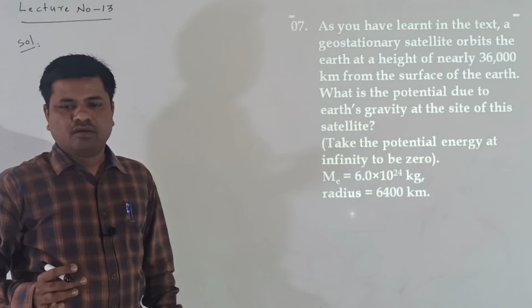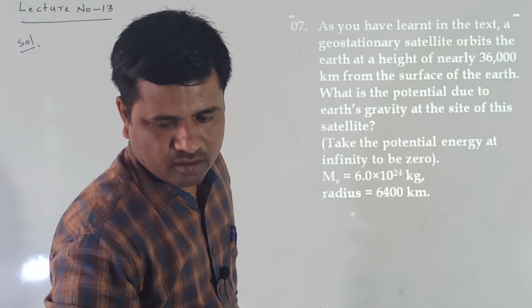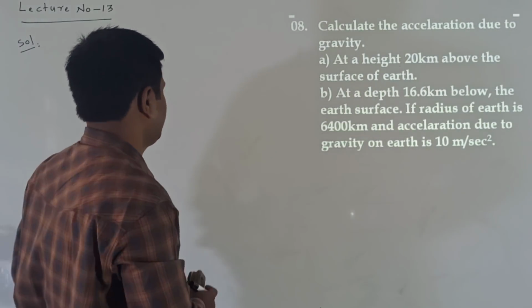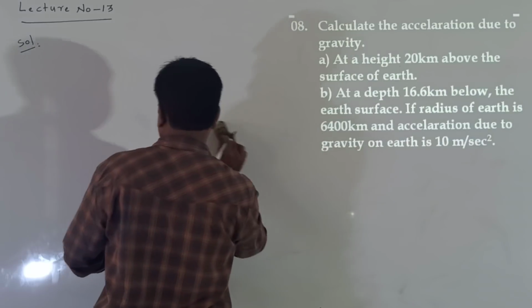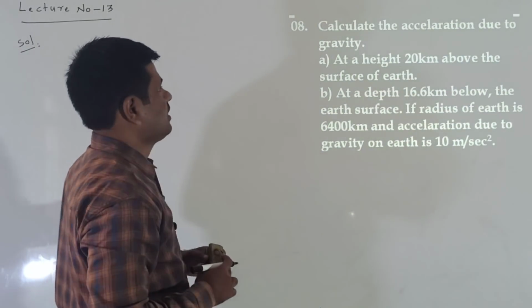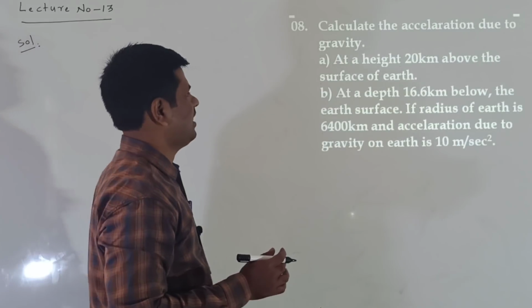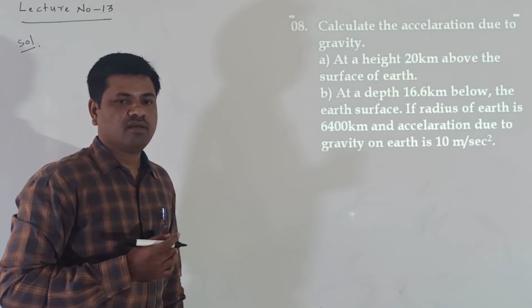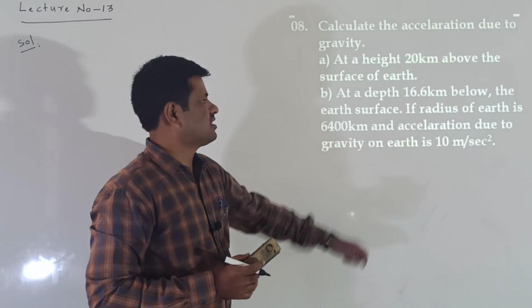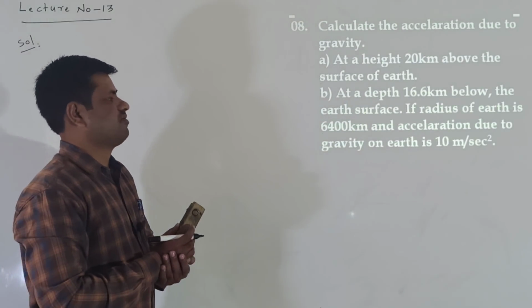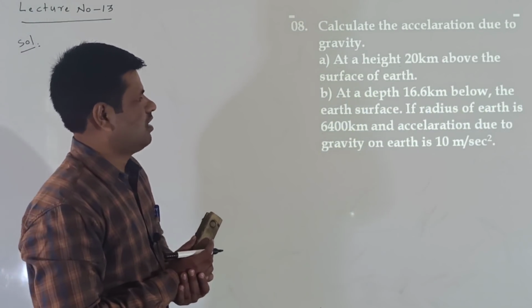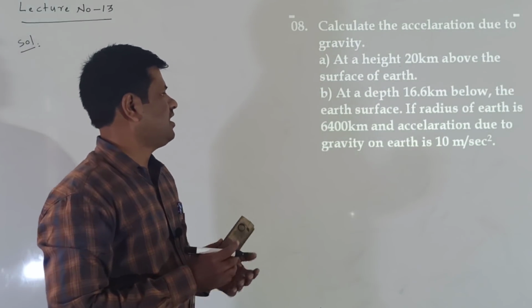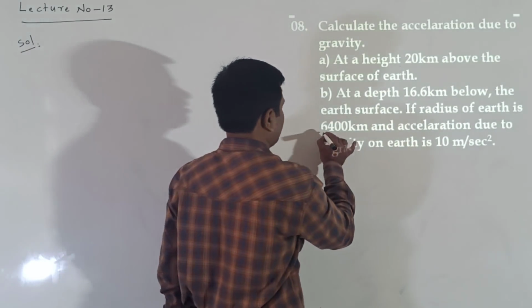Next, we will go to the 8th numerical. Calculate the acceleration due to gravity at a height 20 km above the surface of earth. Next, at a depth 16.6 km below the earth surface, if radius of earth is 6400 km.